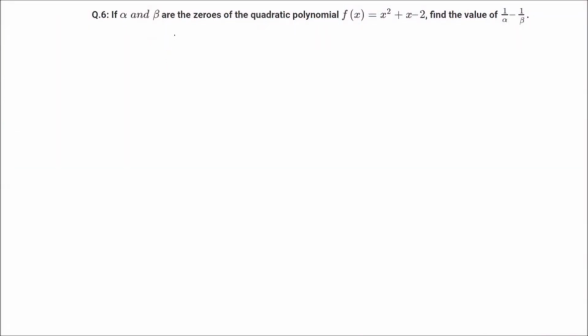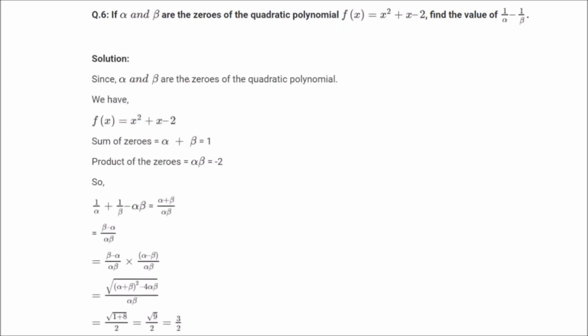If alpha and beta are the zeros of the quadratic polynomial, this one, find the values of 1 by alpha minus 1 by beta. Now here is a scenario. I'll just show you what is happening here. First, a is 1. This one. b is also 1. And c is minus 2. So what will be alpha plus beta? It will be minus b by a. So minus 1 by 1. What will be alpha into beta? c by a. So minus 2 by 1, that is minus 2.